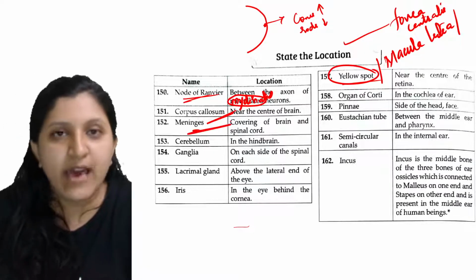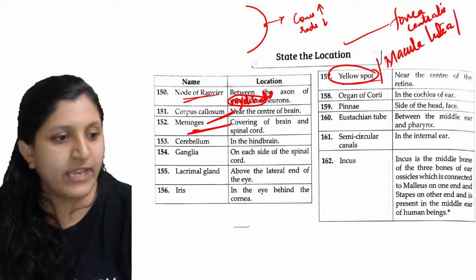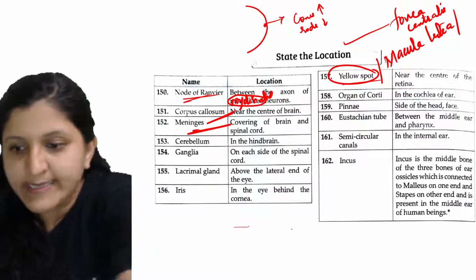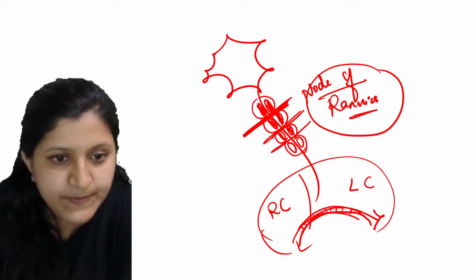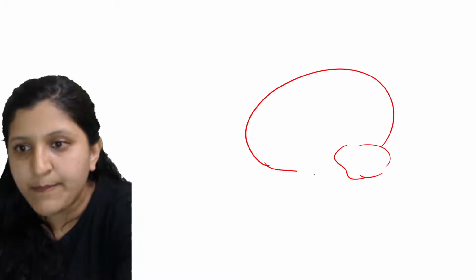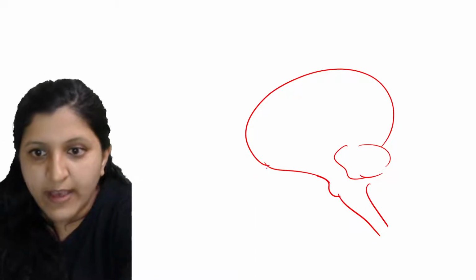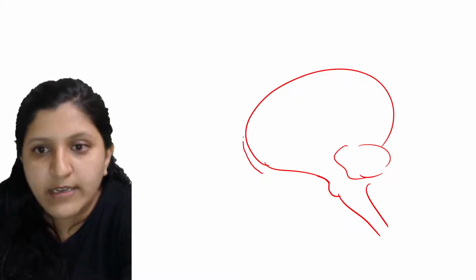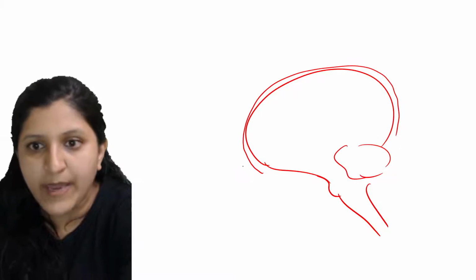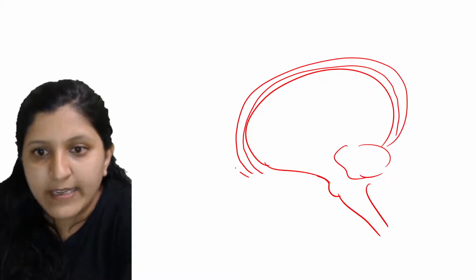So meninges are there. These are coverings of the brain as well as the spinal cord. Let's say this is the brain, and here is the cerebellum, the pons is here, and this is the medulla oblongata. The innermost layer is the pia mater, the next layer is the arachnoid, and the next layer is the dura mater.